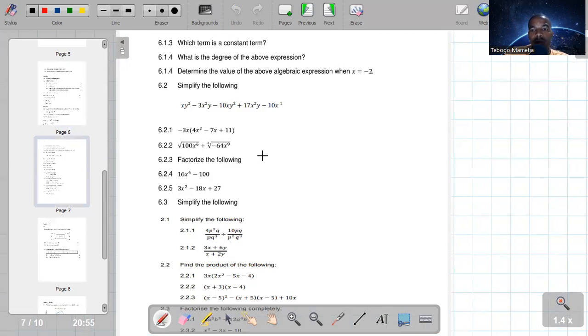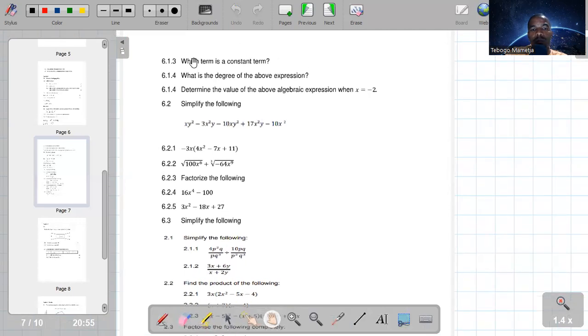So if we write it here, we are going to write it as 10x cubed minus 7x squared, this is supposed to be squared, minus 1/2 x minus 2. So they're asking which term is a constant term.